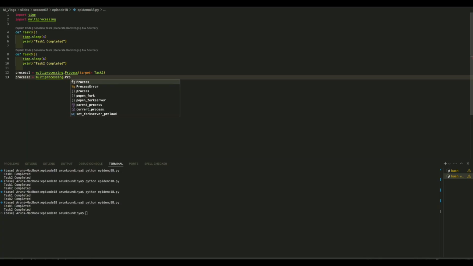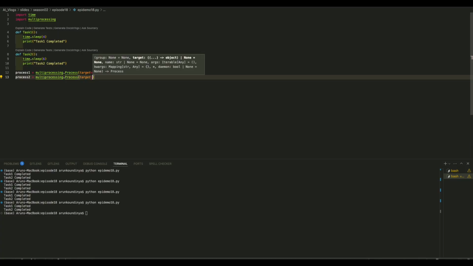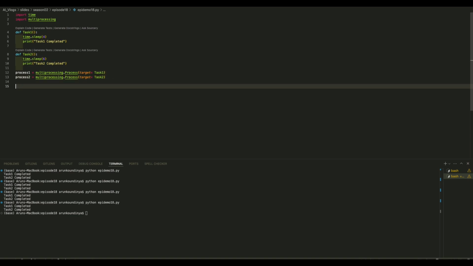I am trying to demonstrate the syntax with the same input output task, for which ideally we should not use multiprocessing, because we cannot differentiate it.